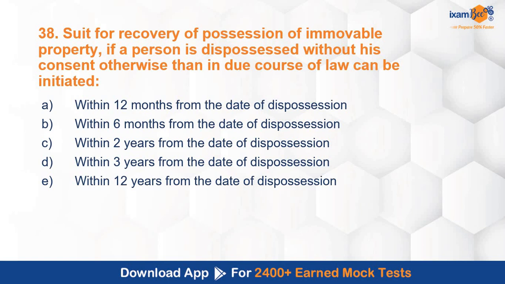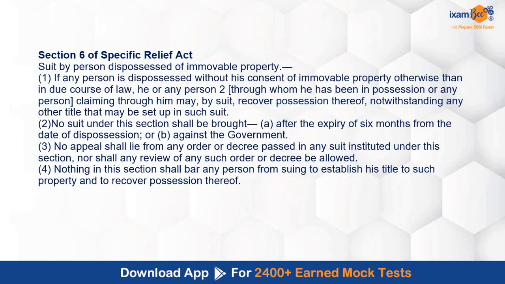यहाँ से कई बार questions पूछे जाते हैं and आपको ये भी याद रखना है कि it is from the date of dispossession. अभी options में ये same दिया हुआ है from the date of dispossession, सिर्फ period change किया है, time period. But ऐसा हो सकता है that they may give you somewhere date of dispossession and somewhere they may omit it. Correct answer over here is within 6 months from the date of dispossession. Section 6 of Specific Relief Act deals with this concept.